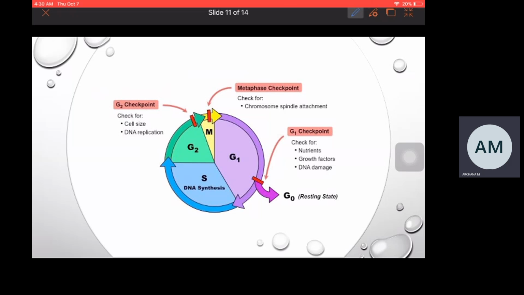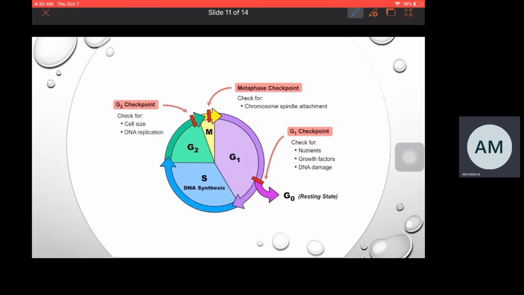From the next phase, it will be passed to the mitotic phase. The cell will divide, and the cell with errors will be transferred to the next generation, which is not a good sign, right? That is the reason there are different checkpoints present in the cell.